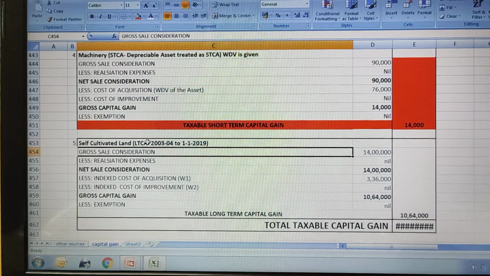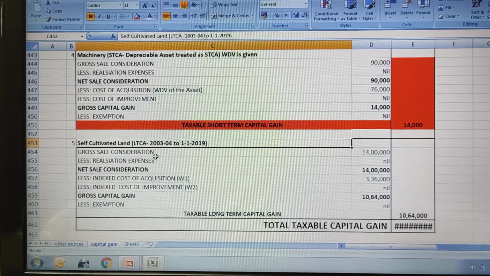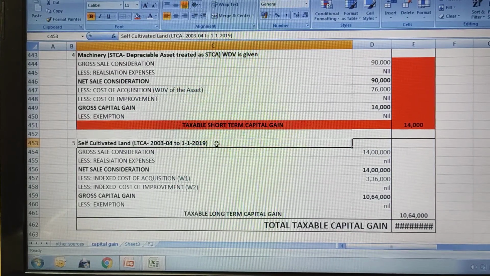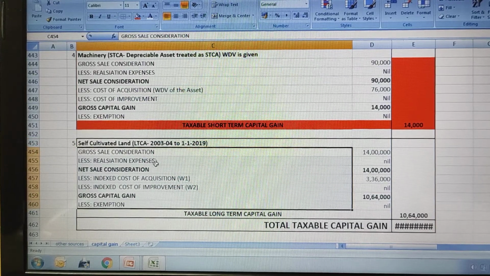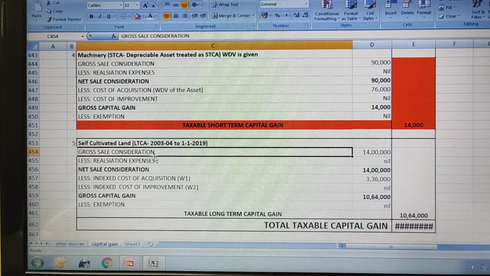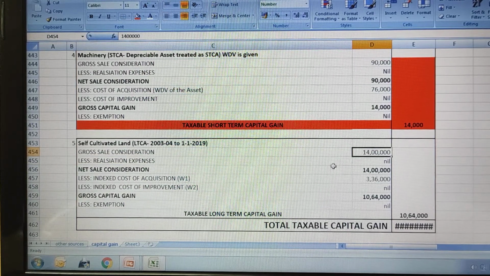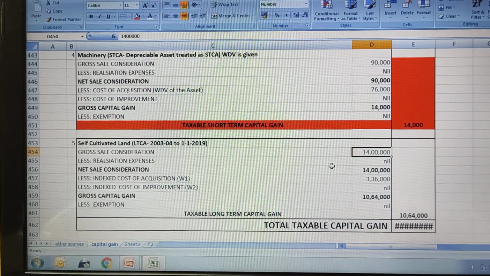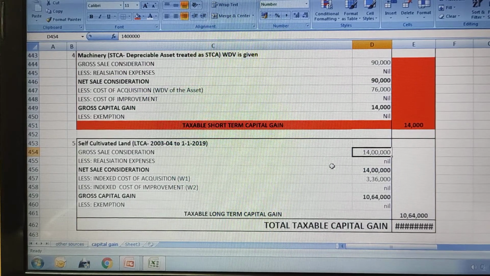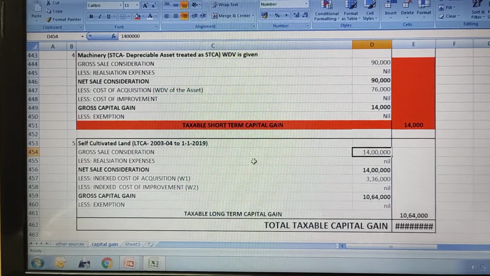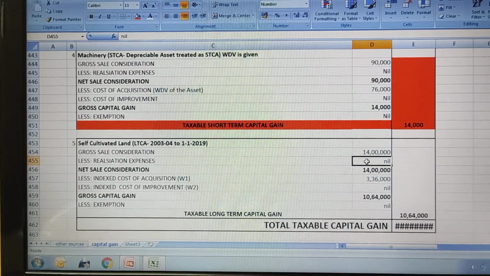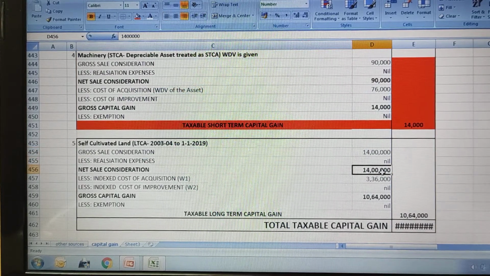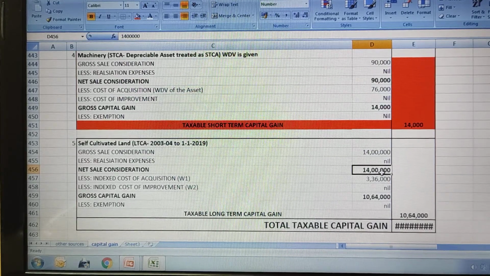So this is long term in nature because for more than 3 years the assessee is holding the asset. Long term capital asset format is applicable here. So gross sale consideration is 14 lakhs because the asset was acquired compulsorily by the government under the law for 14 lakh. This will be considered as gross sale consideration. There is no information on realization expense. Net sale consideration will remain 14 lakhs as it is.